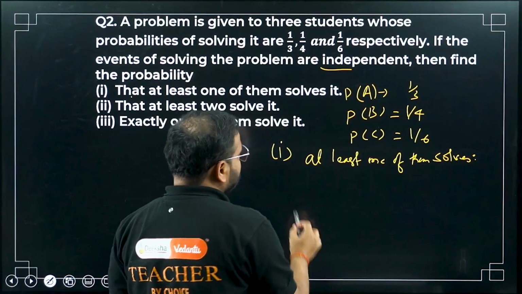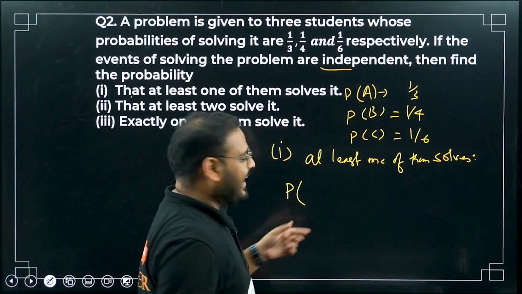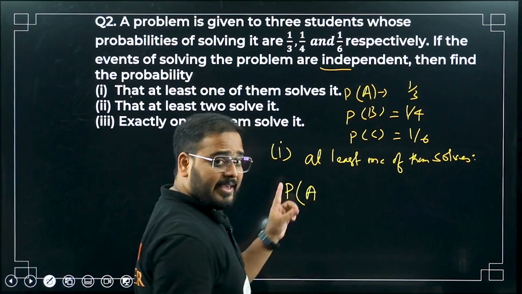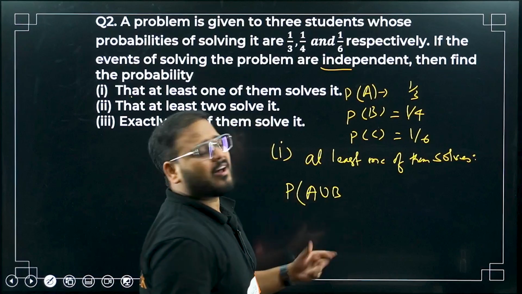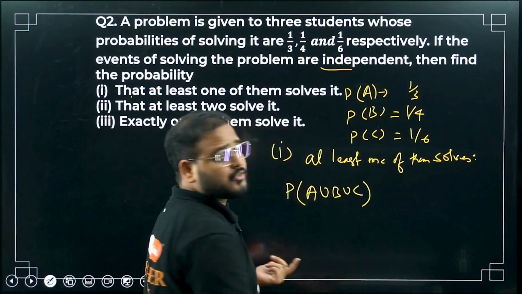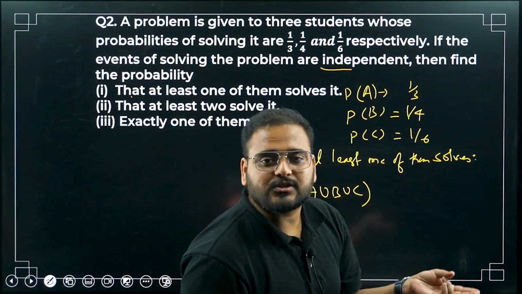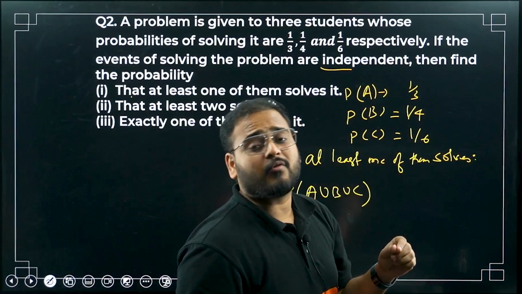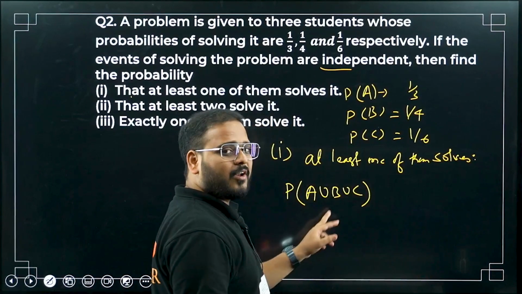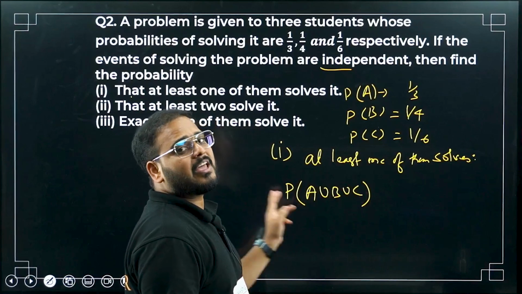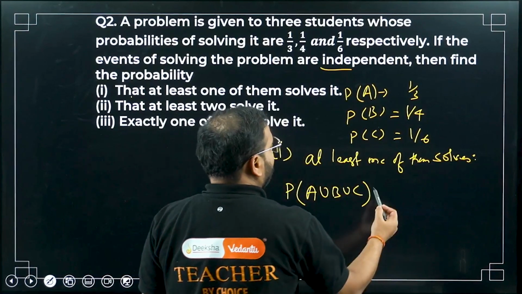At least one of them solves it, but it means the probability of either A solving, or B solving, or C solving, a union. More than one can also solve, right? At least one means either one can solve, or 2 can solve, or 3 can solve. All of them are possible cases. A can solve, or B can solve, or C can solve, or A, B, C all can solve.